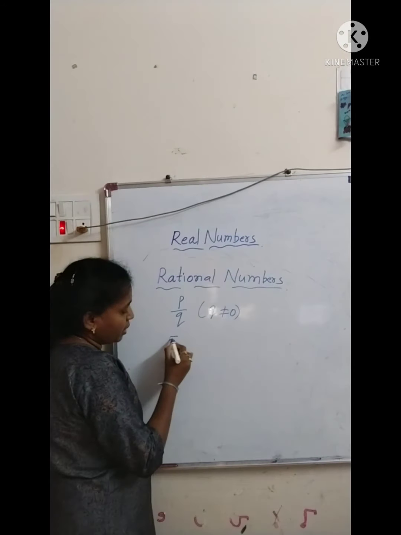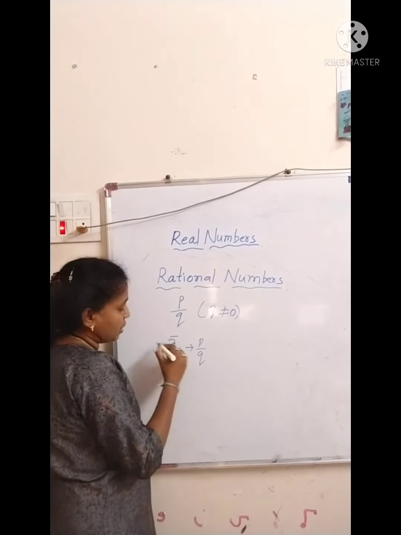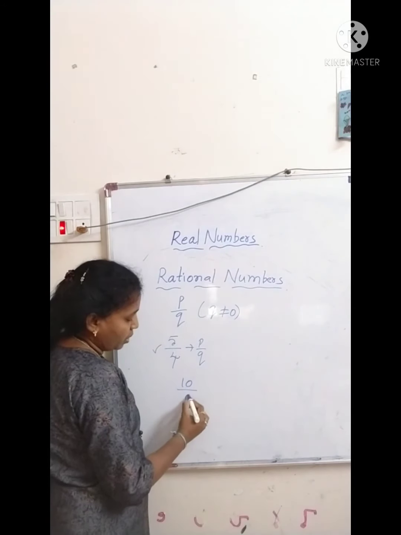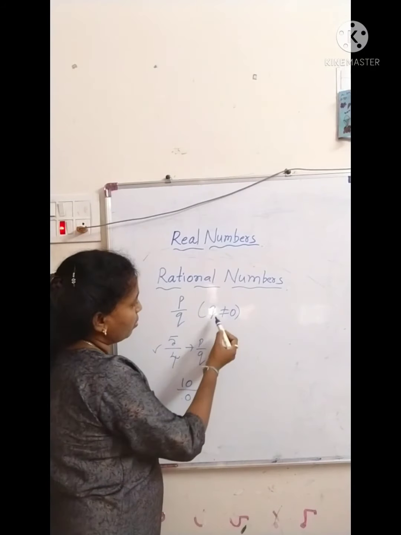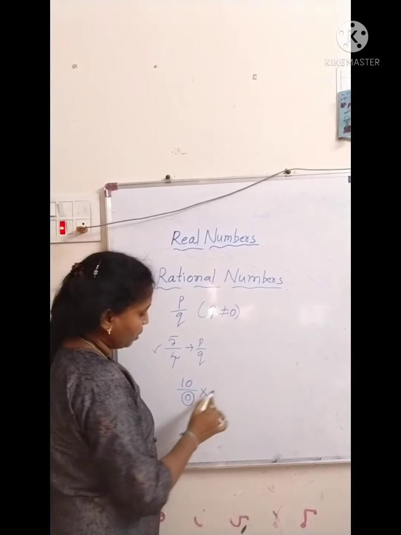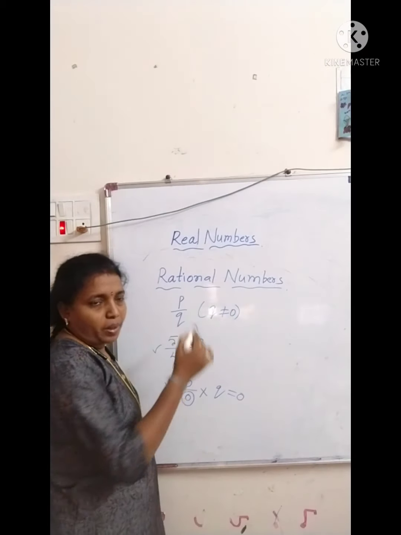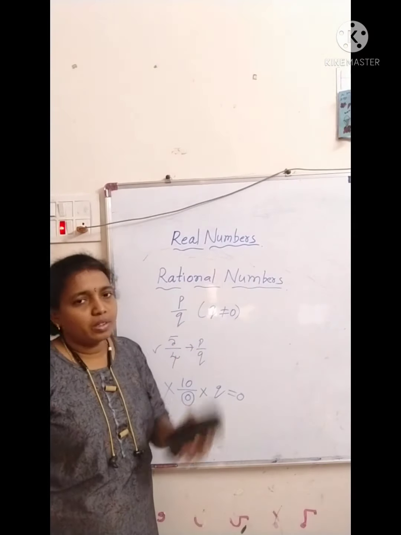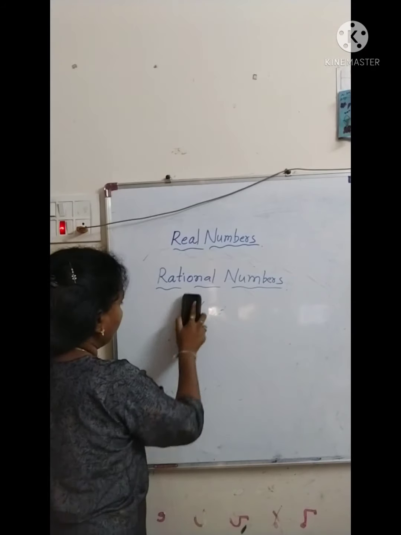For example, 5 by 4, it is in the form of p by q, so we call it a rational number. But 10 by 0 is not a rational number. Why? Because in the denominator we have 0, but in the definition we know that q not equals to 0. Here the denominator is 0, that is q equals to 0, so it is not a rational number. Which numbers are in the form of p by q, that number is called a rational number.